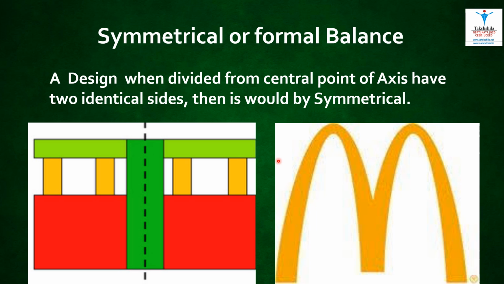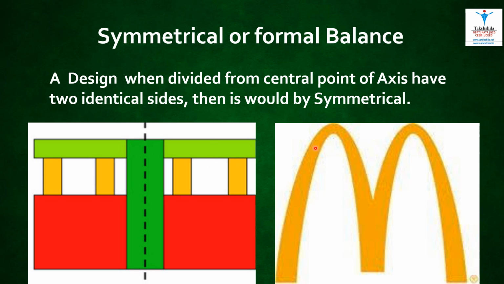If we can divide the composition from the central axis into two identical sides, then we can say that it is having a symmetrical balance. In this picture, you can see that when we divide the picture from the middle, it has two identical sides. So this picture has symmetrical balance.